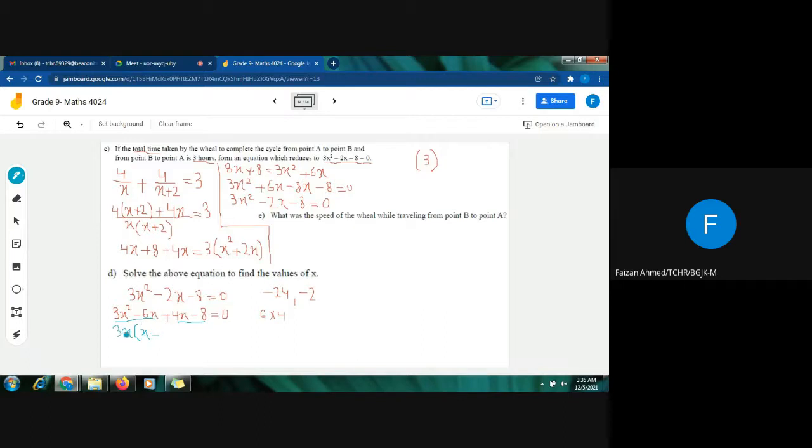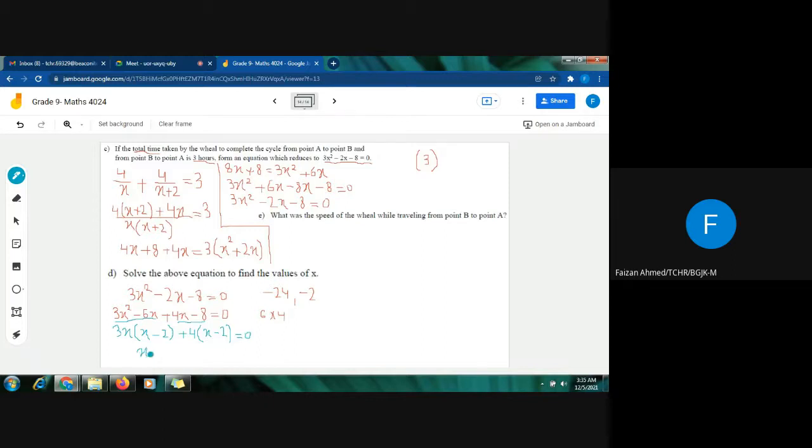Since x has been taken common and 3 as well, 3 multiplied by 2 gives me 6, so inside the bracket it will be 2, and again I can take 4 as common. When I take 4 as common, the bracket will be x minus 2. Since both the brackets are coming the same, this means I have applied the method correctly.